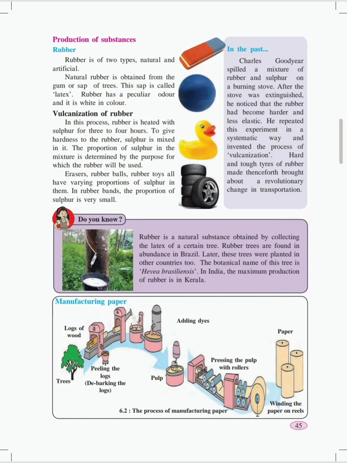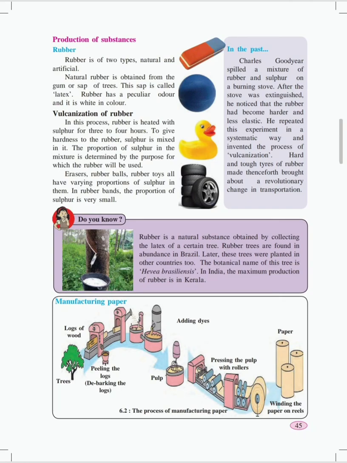Our next point is the process of manufacturing paper. In the picture on textbook page number 45, you can see that paper is basically made from plants, that is, trees. But how do trees get converted to paper? Let's study this picture first and then we will discuss the explanation. First of all, there are big trees. Trees are cut down into logs of wood, which means bigger bars of wood.